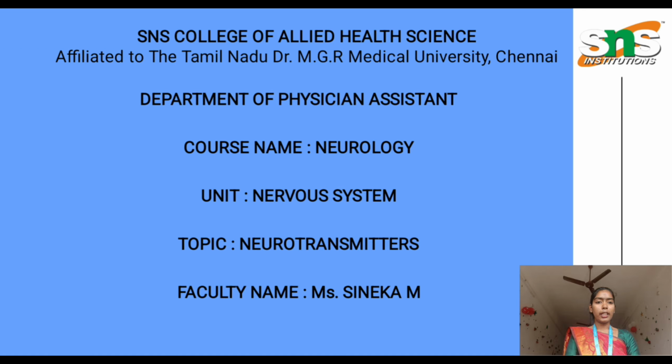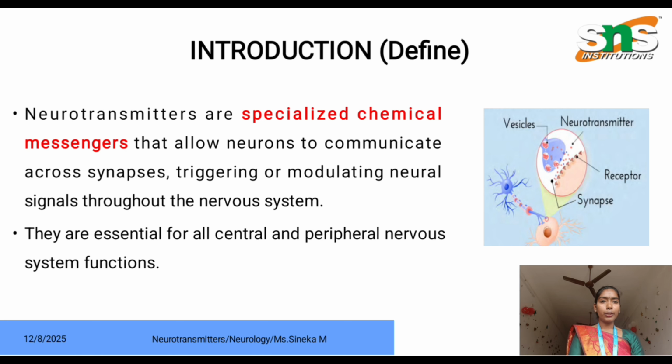Today we are going to see about neurotransmitters. Introduction. Neurotransmitters are specialized chemical messengers that allow neurons to communicate across synapses, triggering or modulating neural signals throughout the nervous system. Neurotransmitters are chemical messengers that act as a messenger.